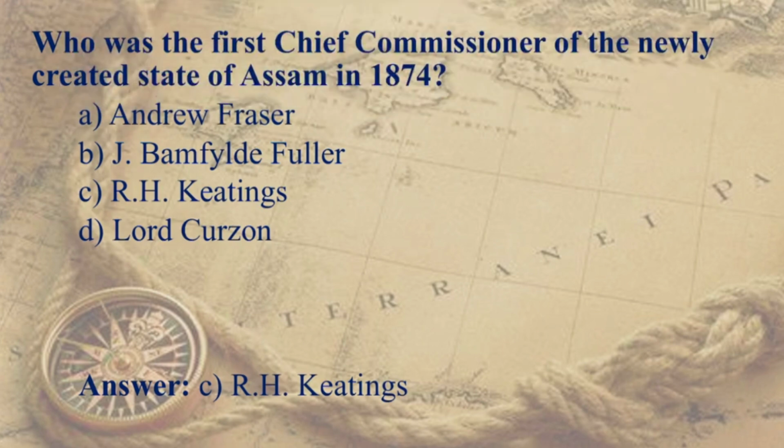Who was the first chief commissioner of the newly created state of Assam in 1874? It was R.H. Keating. So these questions are very important. You might get confused with names like Andrew Fraser, Lord Curzon, especially Andrew Fraser and Bampfylde Fuller. But the first chief commissioner, remember, is R.H. Keating.